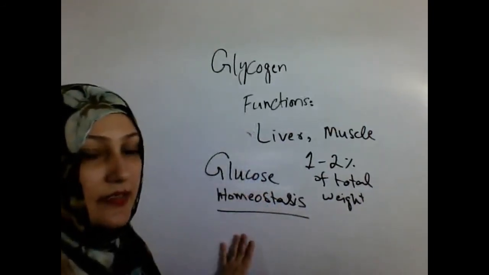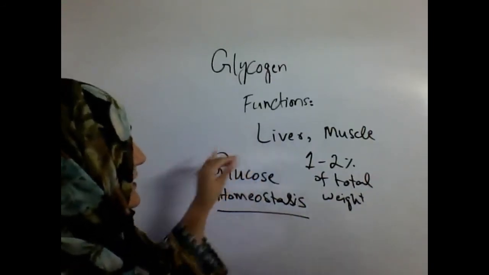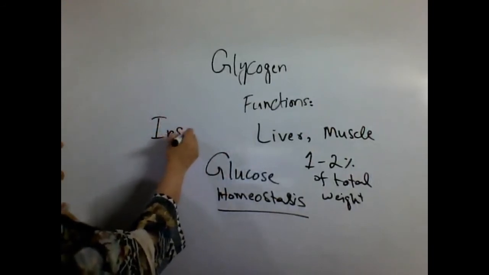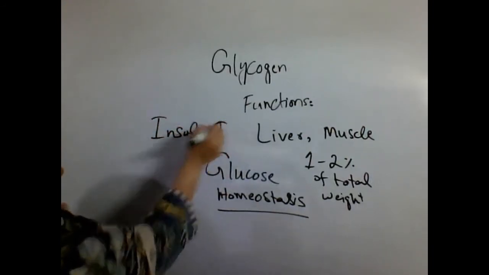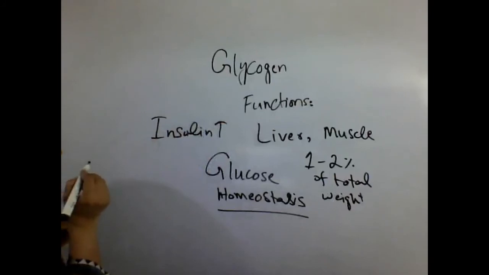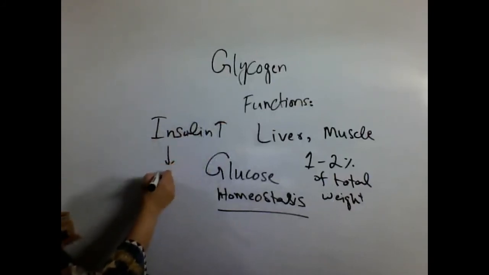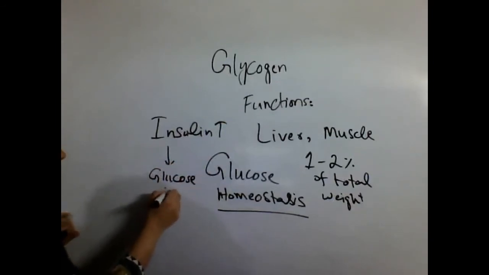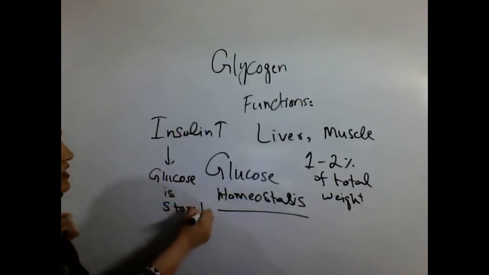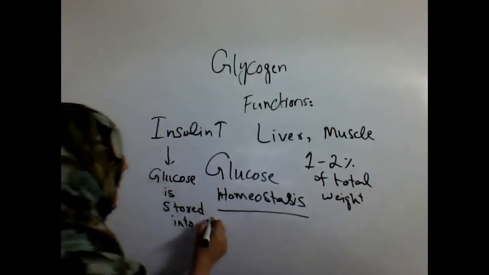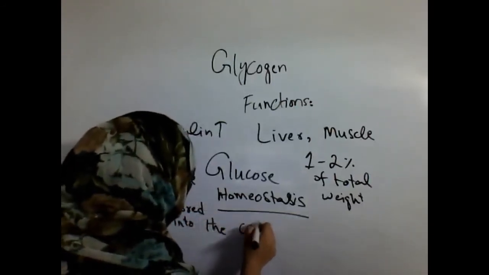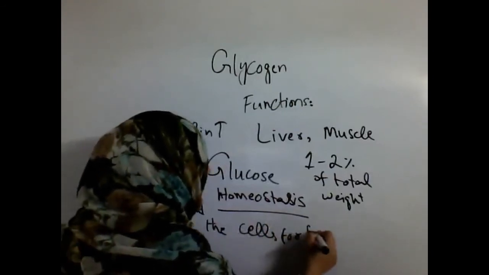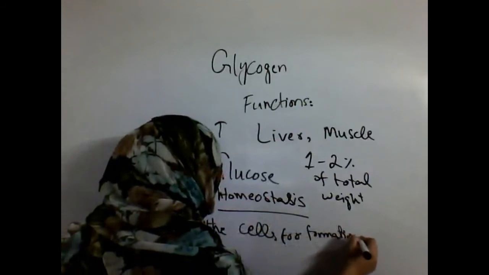When there is a need for glycogen synthesis, the body produces insulin, the insulin level is high, and the glucose molecules are stored into the cells for formation of glycogen.